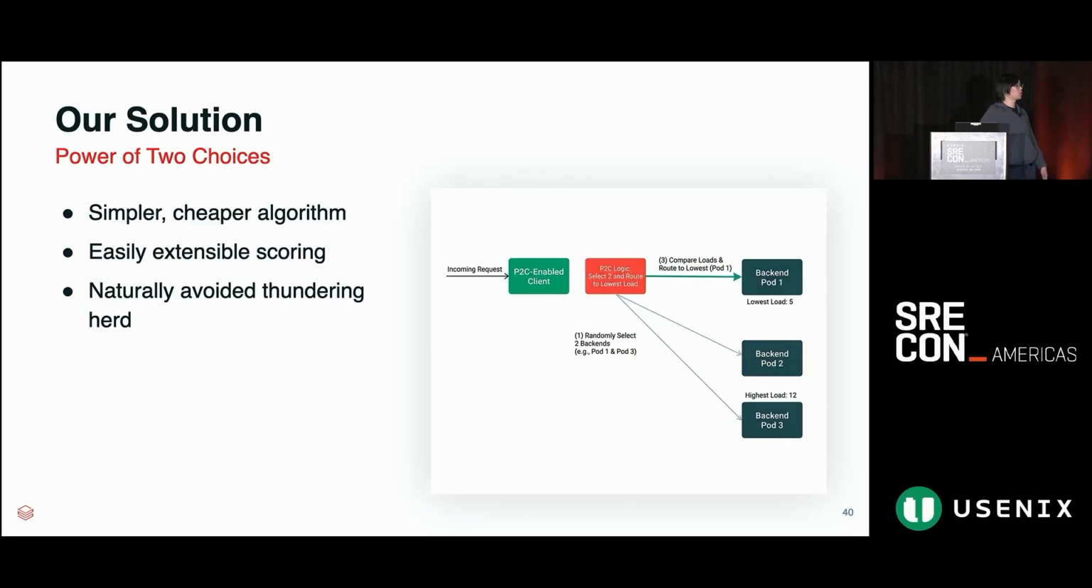So when we started using power of two choices, we started with using pending requests as our main source of this scoring.